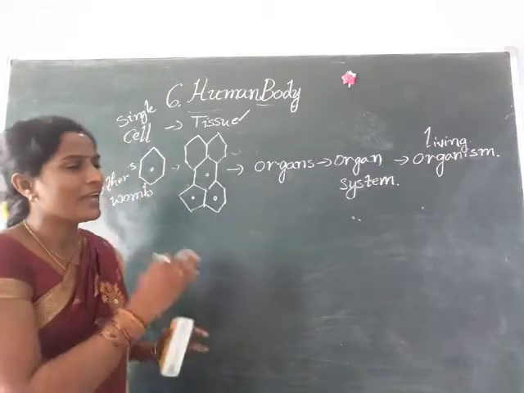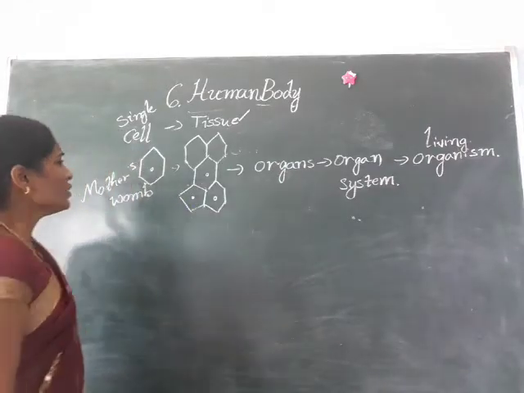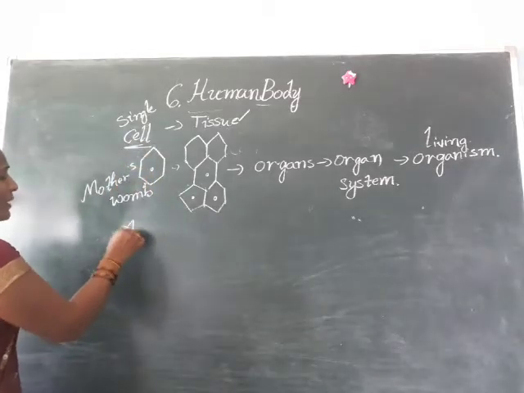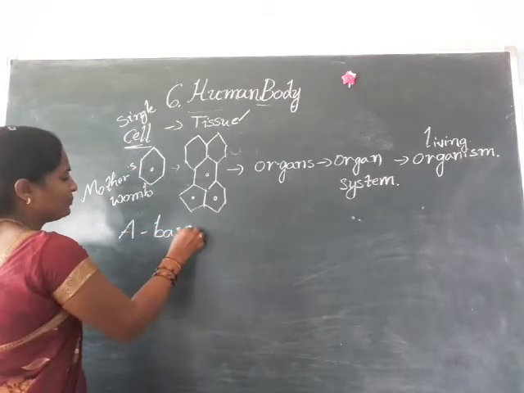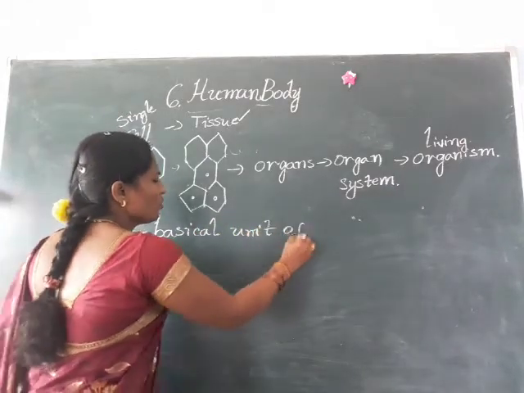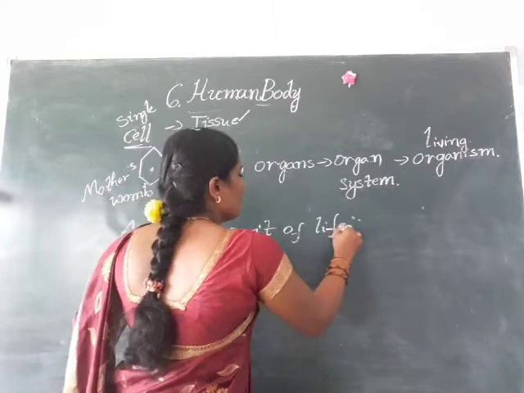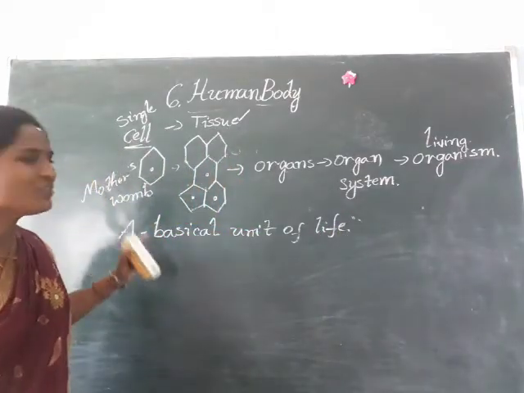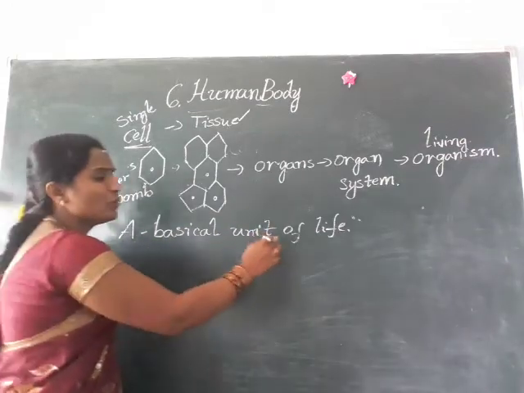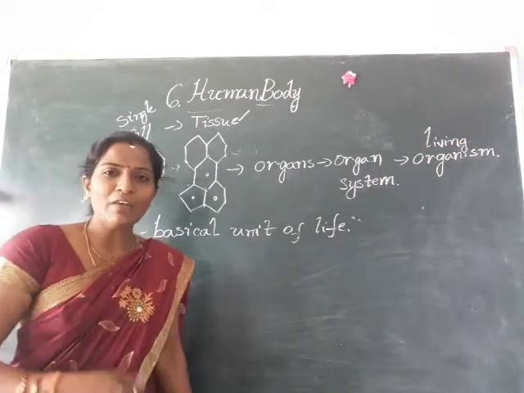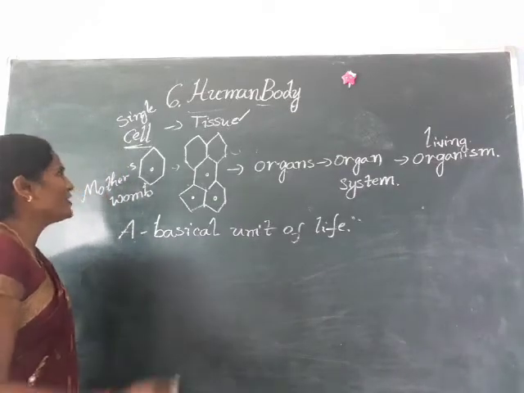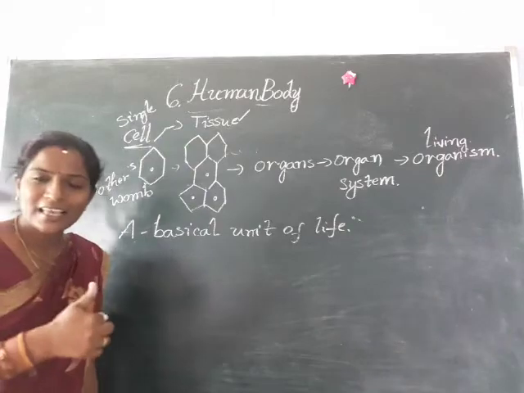Okay children, this is one type of cycle only. So that only we call the cell the basic unit of life. Okay, basic unit of life. So basic unit means what? Because our body starts with a single cell, so that only it is called a basic unit of life. Children, here I want to ask one question. Who is the basic unit of life? Come on, say that is none other than the cell only.